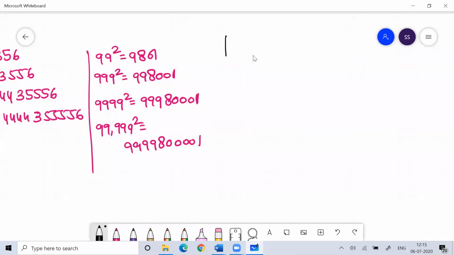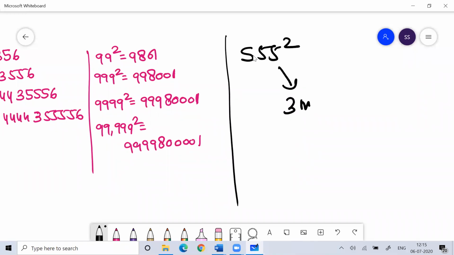So Pratiksha asked me what the square of 555 is. Pratiksha, I'll tell you three methods for how to find the square of 555. One by one, I'll tell you all the methods. So bear with me, Puneet. I'll also explain how to find the square root.